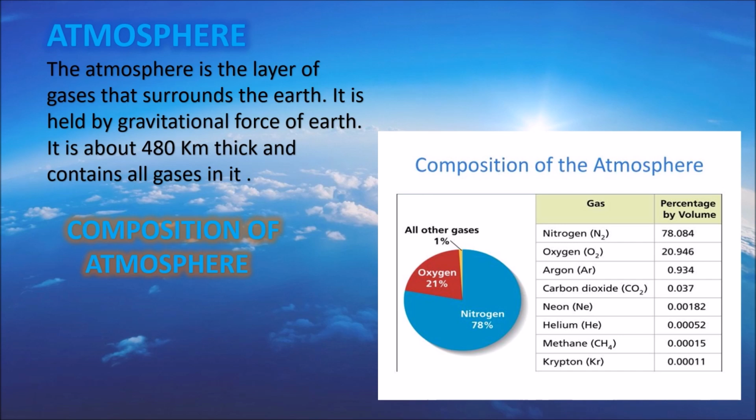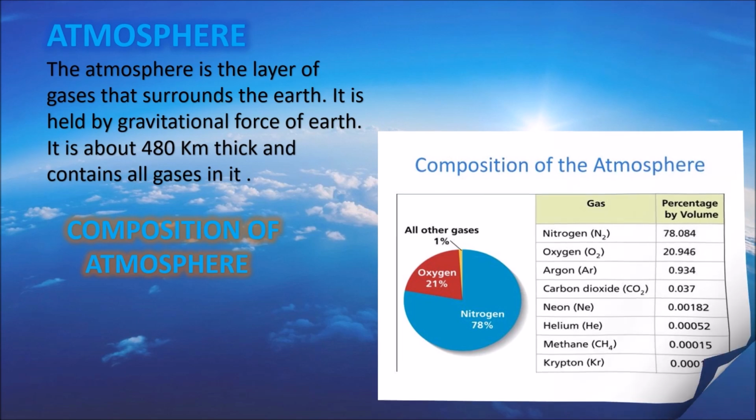You know children, in our atmosphere, nitrogen is about 78%, oxygen is about 21%, argon 0.93%, carbon dioxide 0.03% and other gases are together about 0.04%. Apart from this, our atmosphere also contains solid particles like dust particles, pollen grains, smoke, etc.